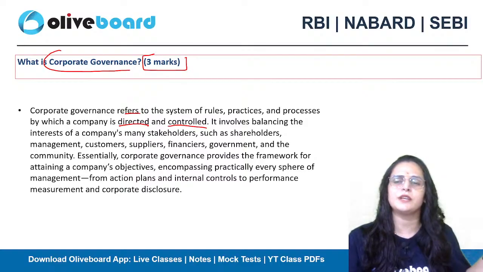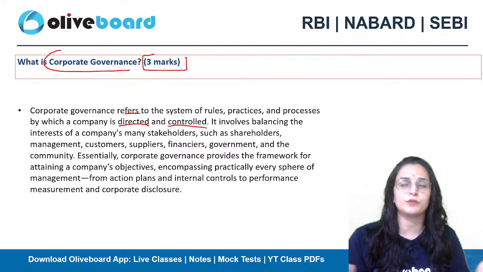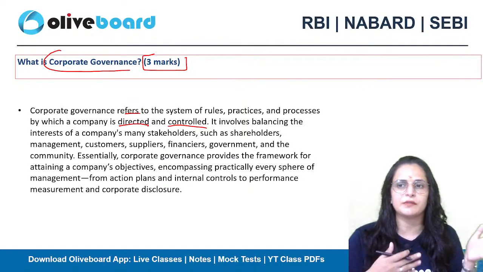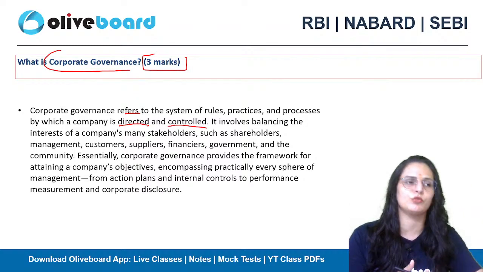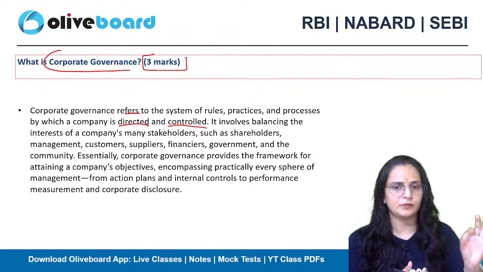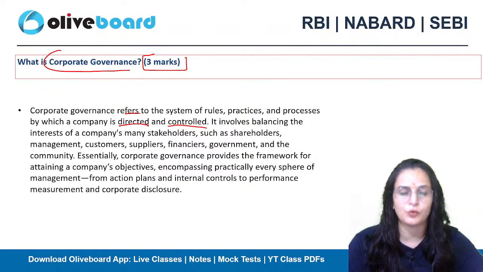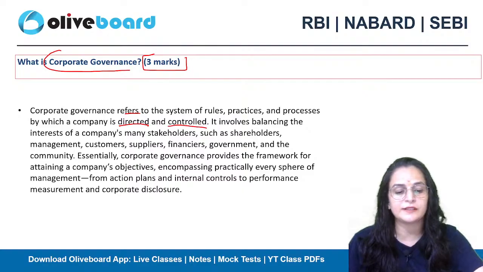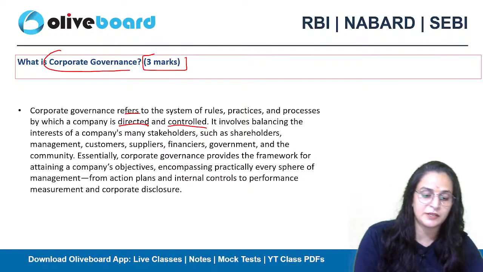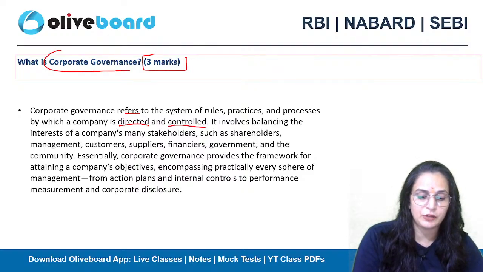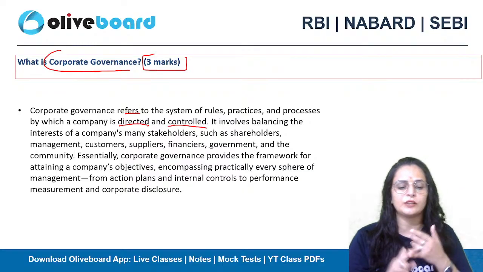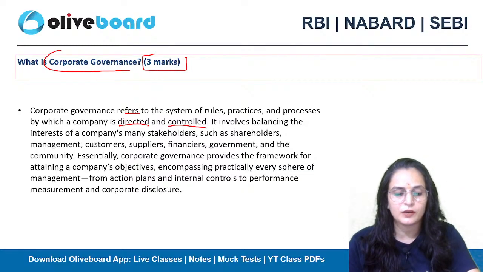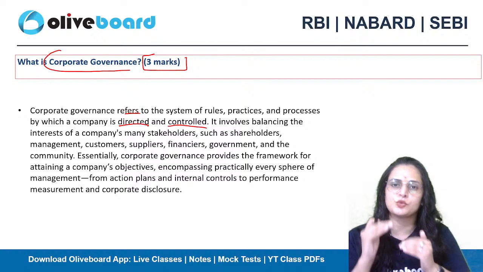Whenever we talk about any organization, that organization is directed and controlled by certain rules and regulations. For example, if we are in a school or a college and we visit the place on a regular basis, there is a specific time, like we have to be at our school building before 9 a.m. There are certain rules that we have to follow. If we are provided with certain assignments, we have to submit them before the deadline. If people do not follow any rules and regulations, they will not do any work. Similarly, in an organization, rules and regulations are needed so that all the work will be performed on time. There will be punctuality.